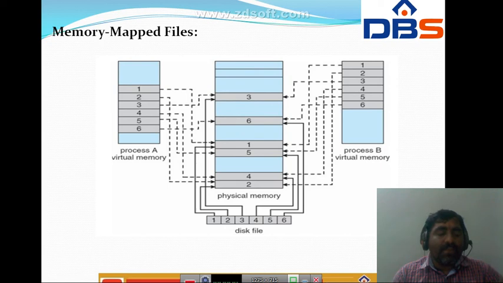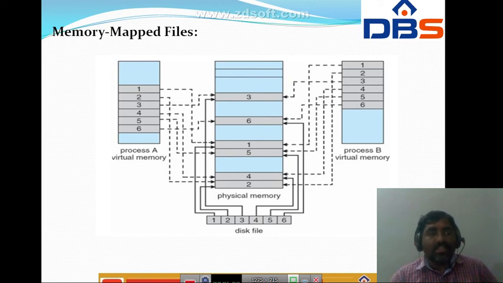A file is initially read using demand paging. A page-sized portion of the file is read from the file system into a physical page. Subsequent reads or writes to or from the file are treated as ordinary memory accesses. It simplifies file access by treating file IO through memory rather than read and write system calls. It also allows several processes to map the same file, allowing the pages in memory to be shared.